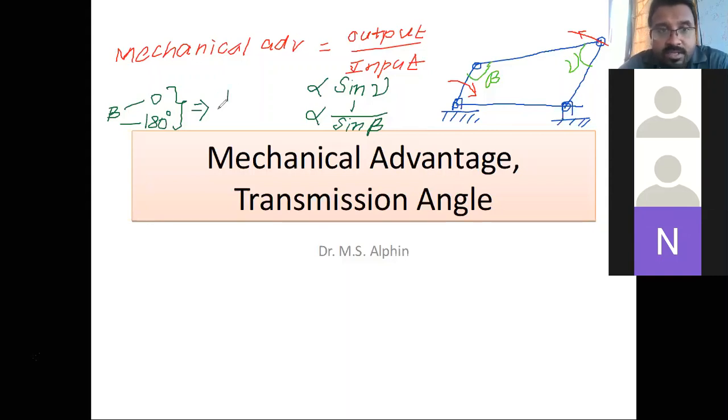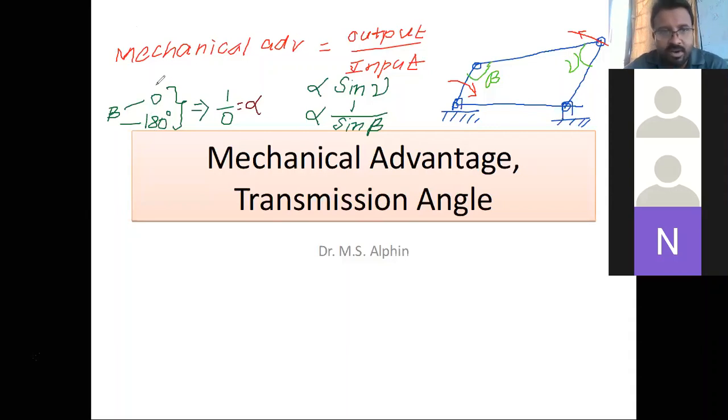Very good. It is infinity. So at these two positions, you are getting infinity.